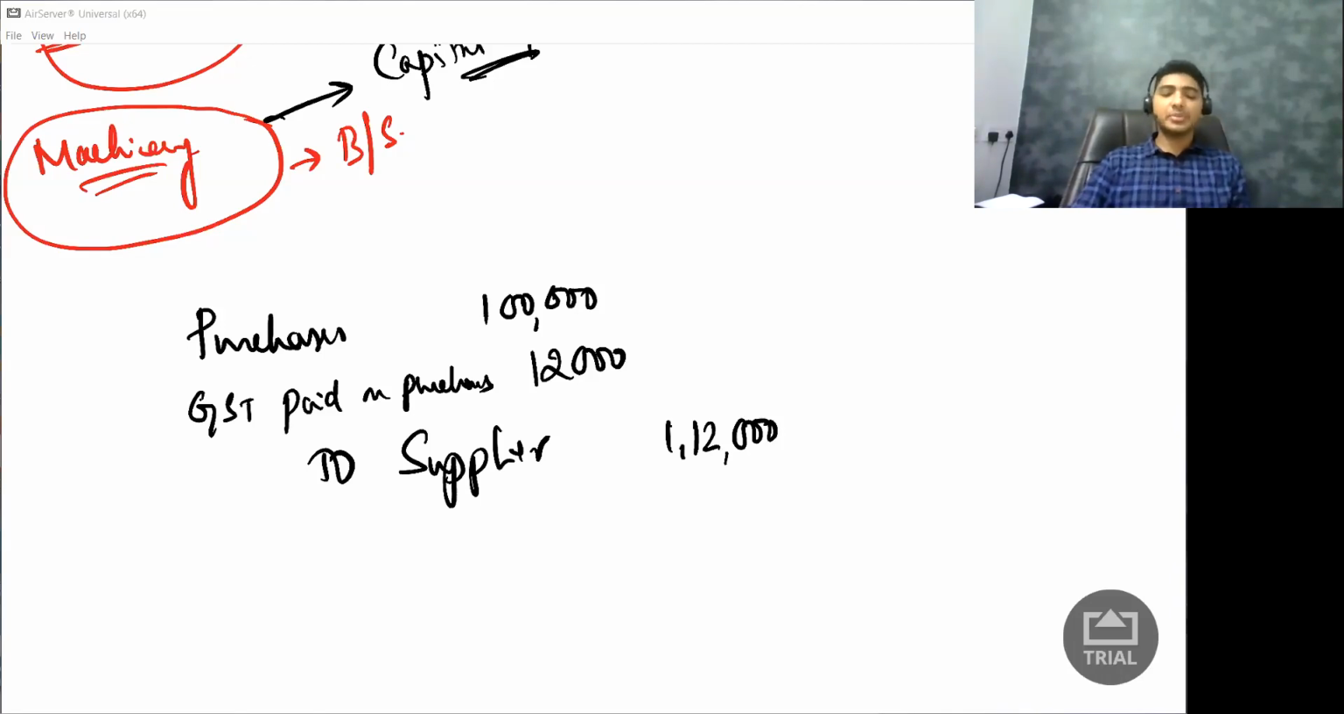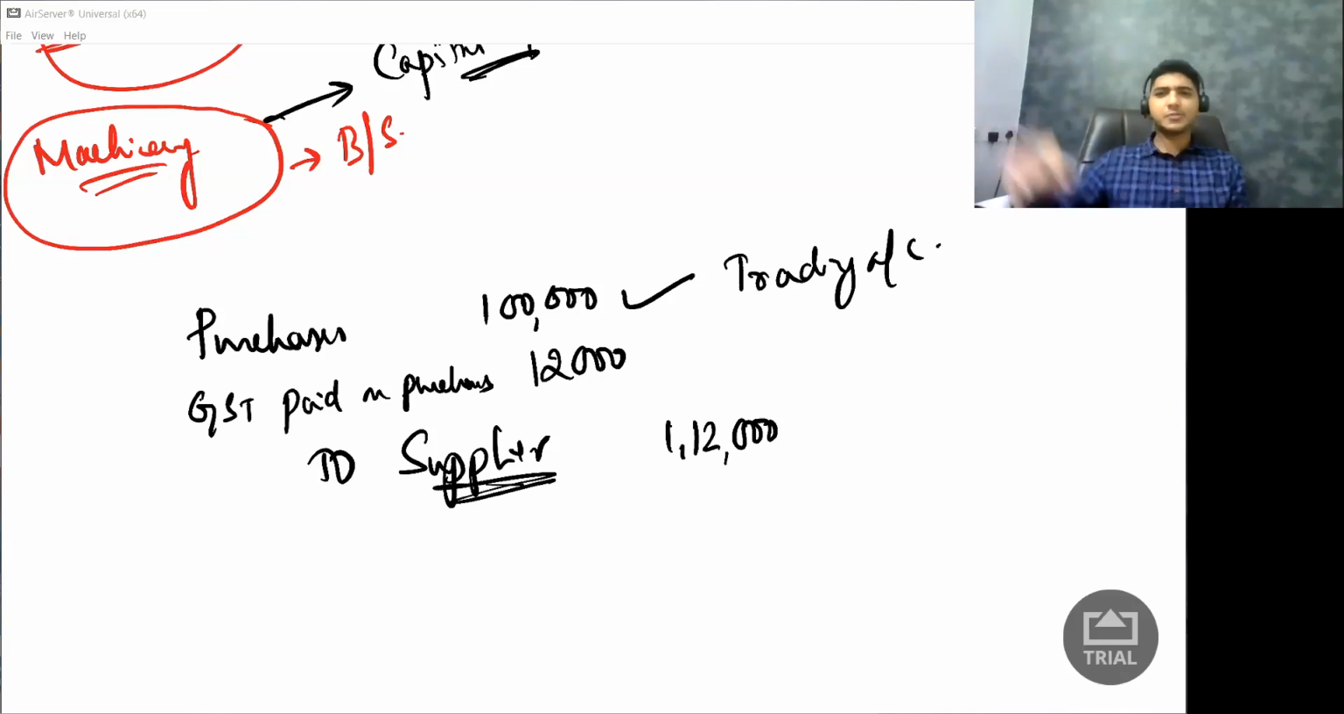Now the ledger posting comes. Where should purchases go? It will go to your trading account. To supplier, it doesn't matter; it is a personal account and may go to the balance sheet. Now, GST paid on purchases: this is the question. Where will it go? Should it go to your balance sheet or to your P&L account?